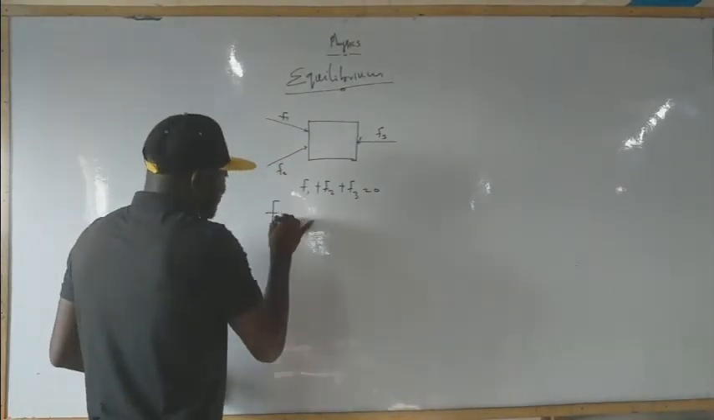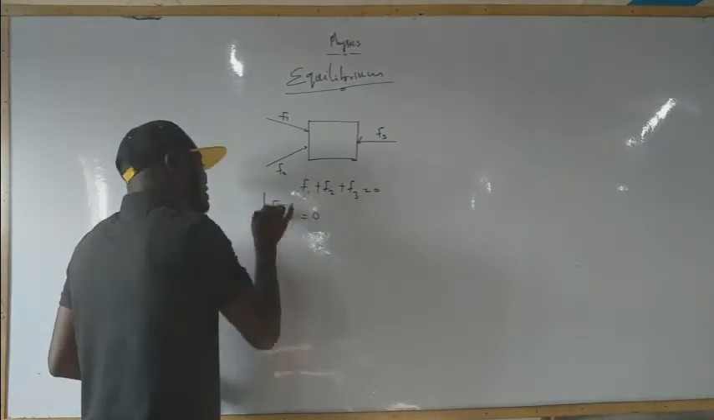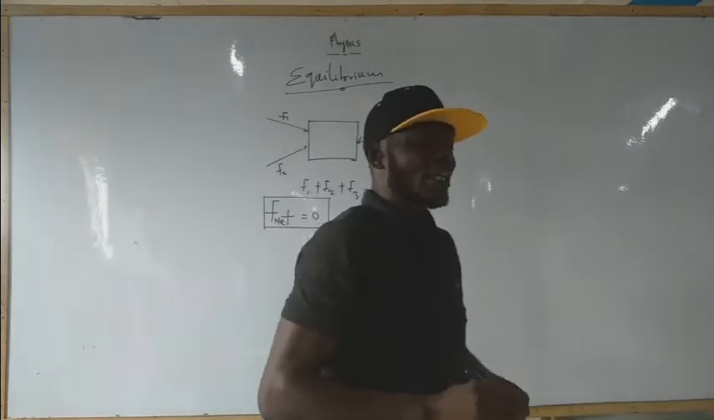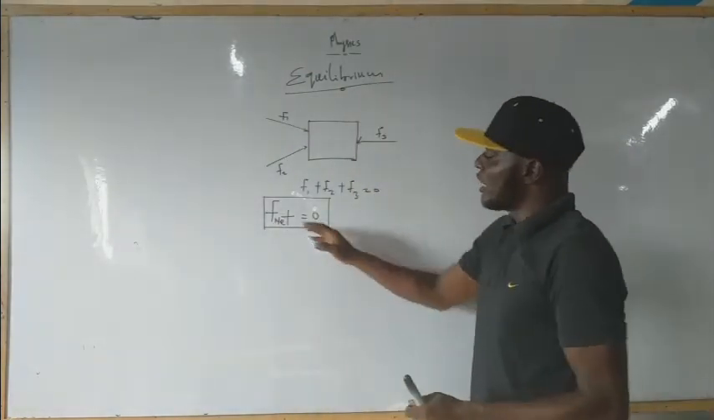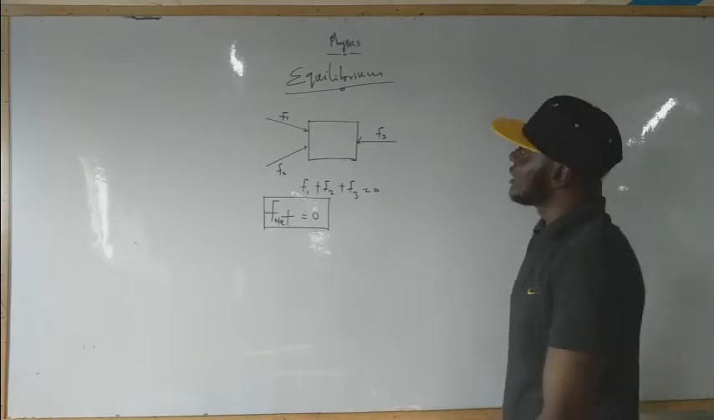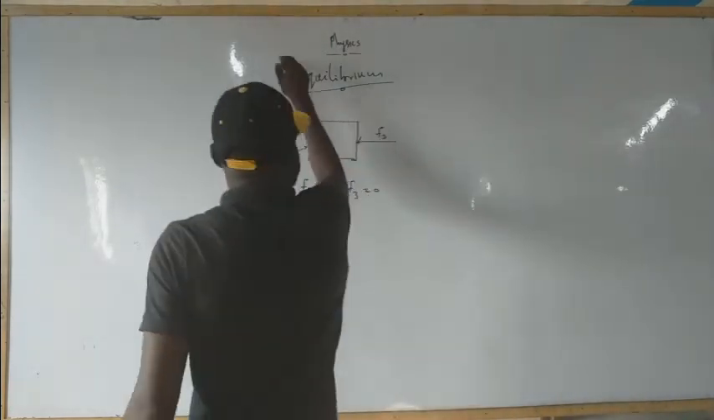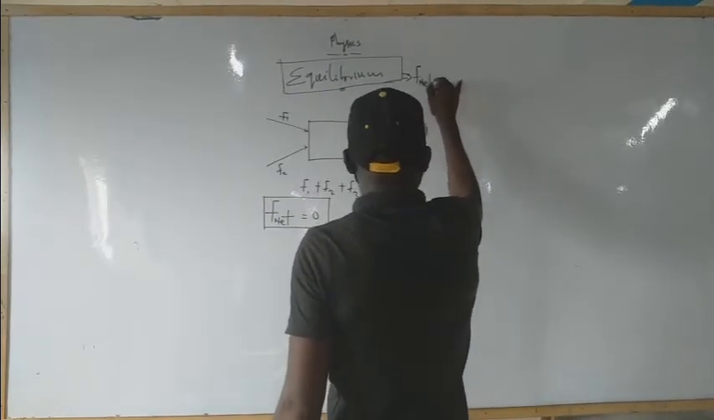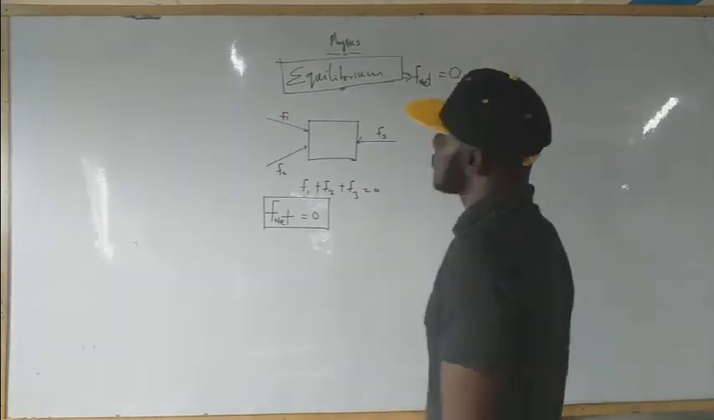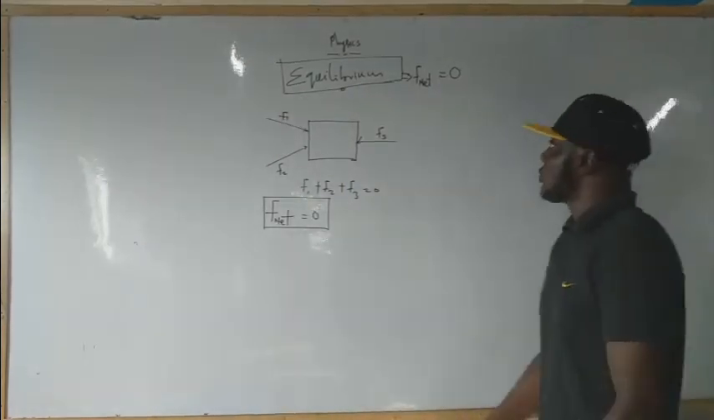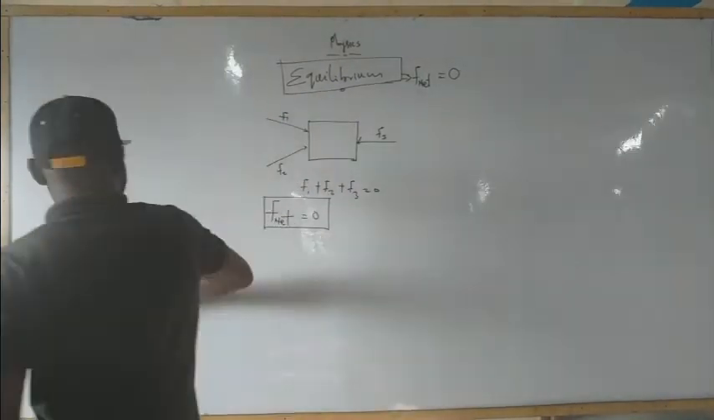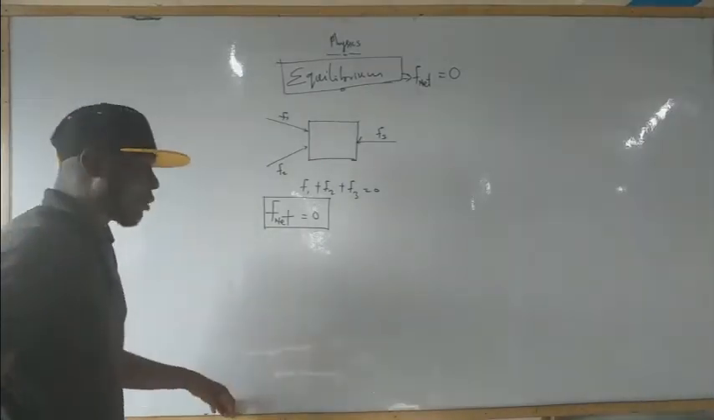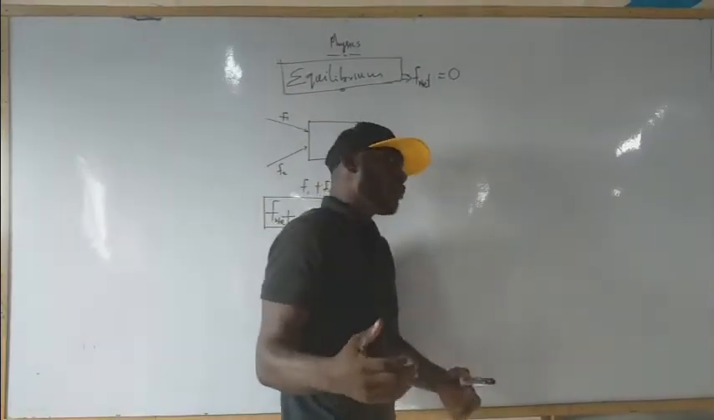So we can simply say that if F net equals 0, this is what we mean by equilibrium. When the net force, that is the sum of the forces, equals 0, that gives us equilibrium. So in equilibrium, net force, NF, equals 0. When net force equals 0, it means such a body is in equilibrium.